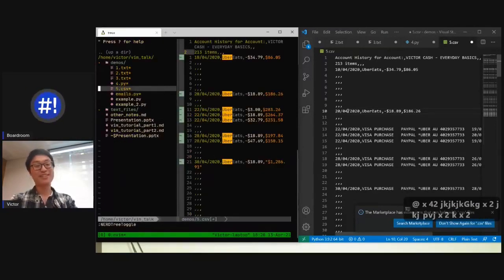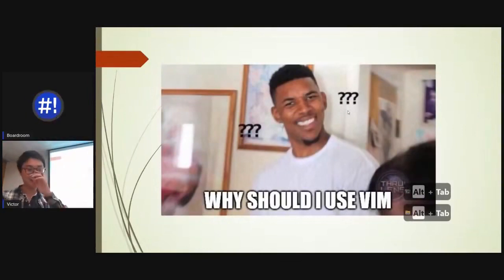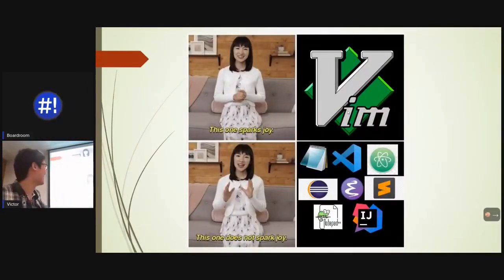What about the last one? Oh, that was the last one. So hopefully that sort of got a feeling of why you should use Vim. But if that's not enough for you guys, well, this one sparks joy.